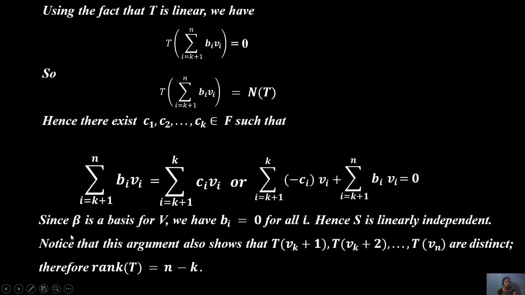Then put up to the value, since beta is the basis of V and we have b_i equals to 0 for all i, hence S is linearly independent. This is the argument showing that T(v_{k+1}), T(v_{k+2}), up to T(v_n) are distinct. Therefore the rank of T equals n minus k, the nullity of the value.